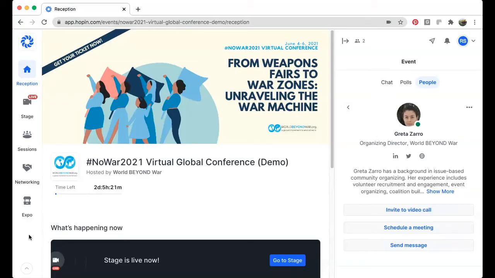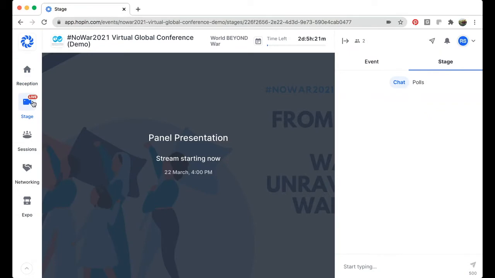Okay, so let's see what the stage looks like. As I can see both below at the bottom where it says stage is live now, and also here on the left bar where there's a little live word, that means something is happening there, or is about to start. So let's click on stage. Here it says that a stream is right about to start. So this is what it will look like if you show up a few minutes or a minute before something that is on the schedule is about to start.